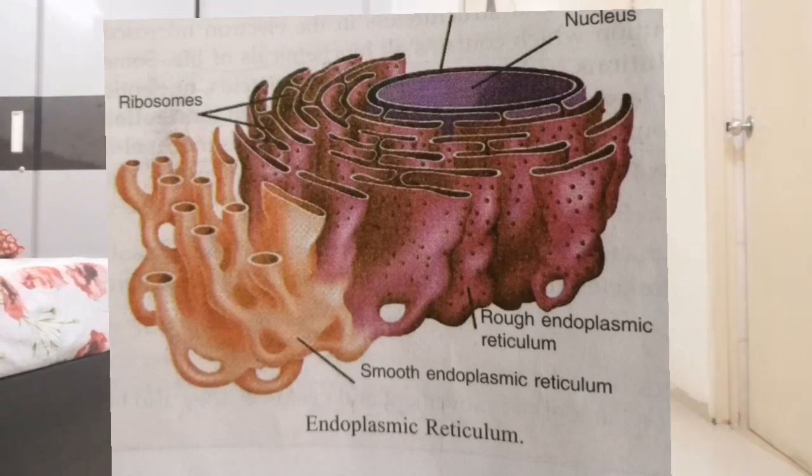At one end the endoplasmic reticulum is connected to the nucleus, and if you trace its path, you can see that the other end is connected to the plasma membrane. So it is a kind of network, and it is actually the largest organelle present inside the cell. Because of the net-like appearance, that's why the name reticulum. So it is the factory of the cell. It appears net-like, extends from the nucleus to the plasma membrane, and its function is to synthesize proteins and lipids.